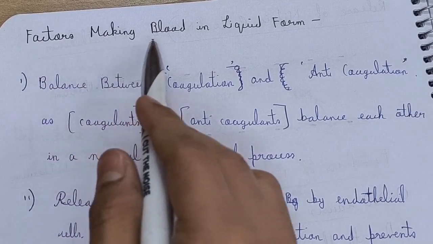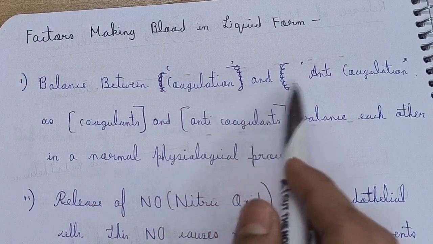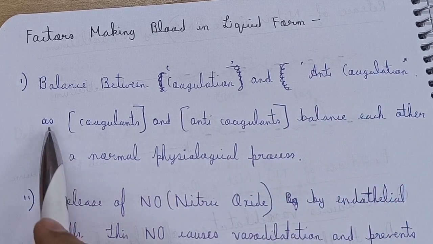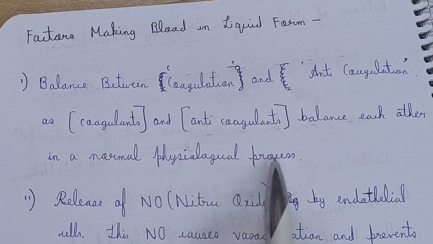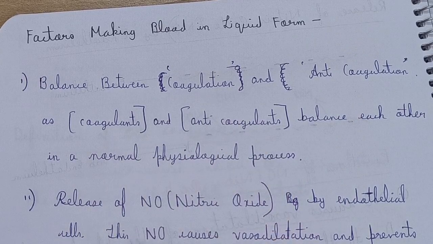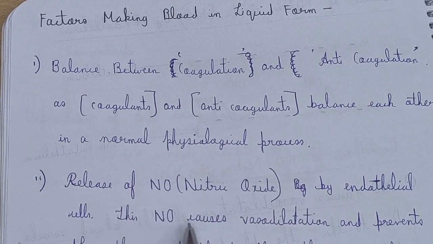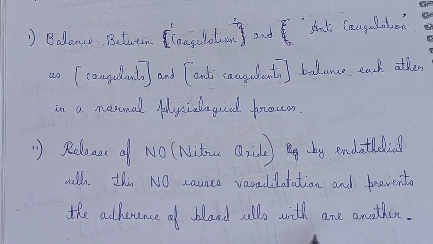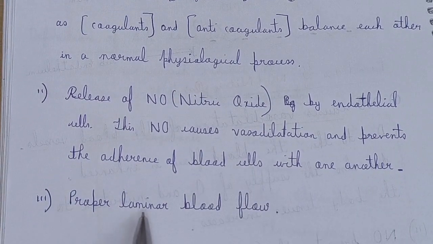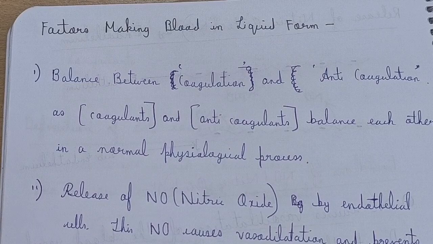So what are the factors making blood in liquid form? The first one is the balance between coagulation and anticoagulation processes, as coagulants and anticoagulants balance each other in a normal physiological process. Second is the release of nitric oxide by endothelial cells, and this nitric oxide causes vasodilatation and prevents the adherence of blood cells with one another. And the third one is that proper laminar blood flow is maintained. So these are the factors making blood in liquid form.